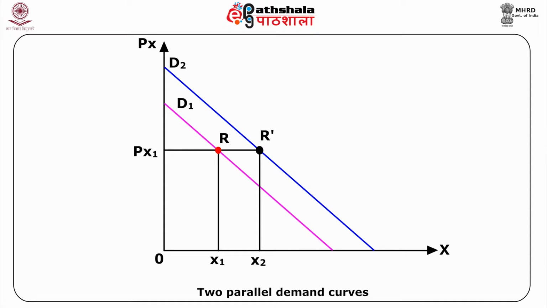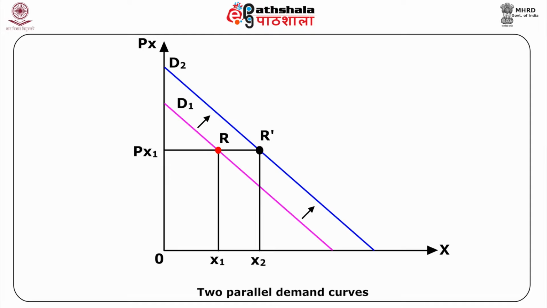Suppose at the price Px1, there is a change in demand from x1 to x2 due to a shift in demand from D1 to D2. Then, what can we say about the elasticities of demand at point R and R prime?